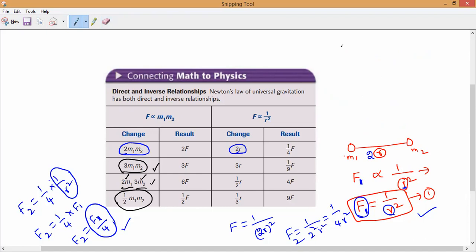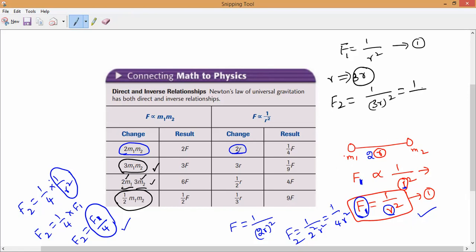You can take initially F is equal to, this is the first case. So F is equal to 1 by r square. Let me imagine this is F1, equation 1. Now r becomes 3r. Now the new force F2 is equal to 1 by 3r whole square.